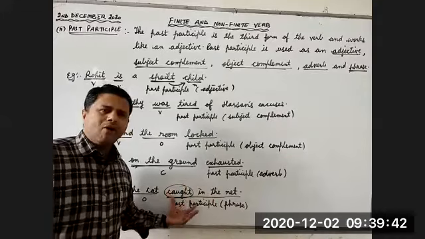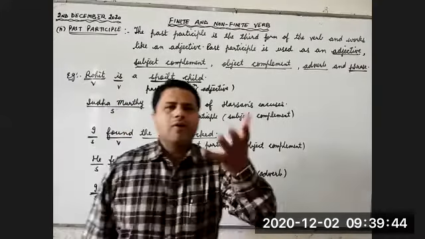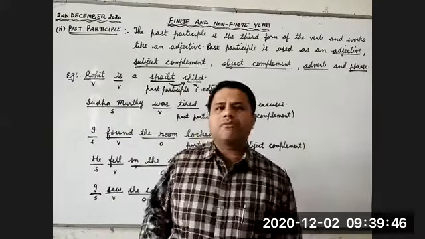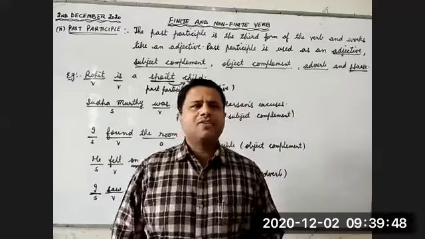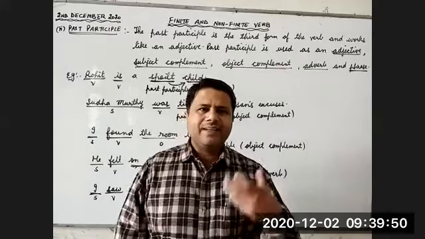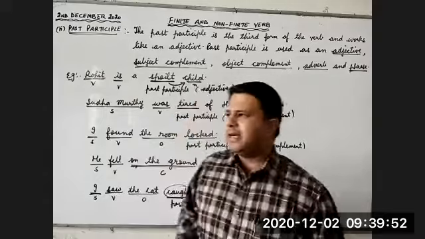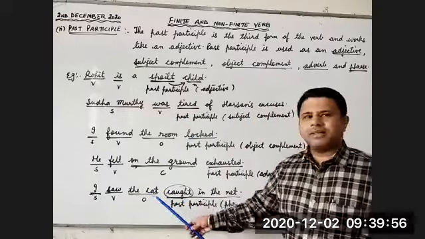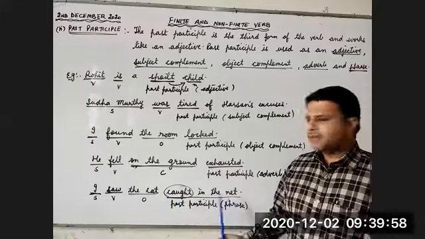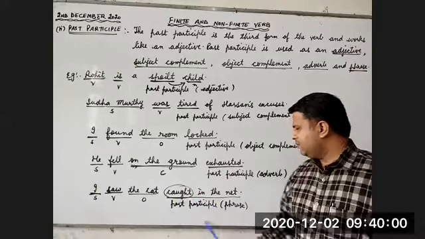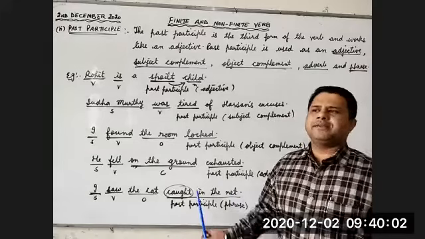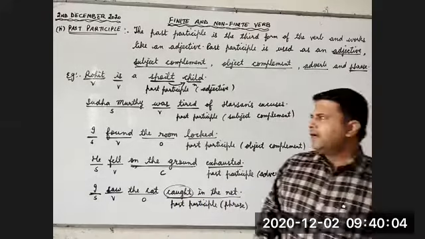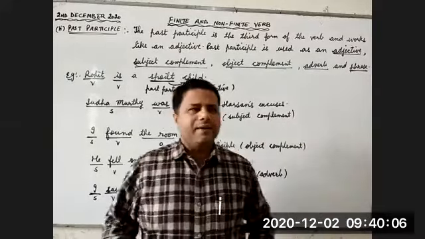Now, children, from here, caught in the net. From caught, we don't know when the cat was caught in the net. But one thing is sure, that it was inside the net. It was inside the trap. So the cat was caught. I saw the cat caught in the net. Here, caught in the net is used as a part of a phrase. I hope these five examples are clear to everyone.